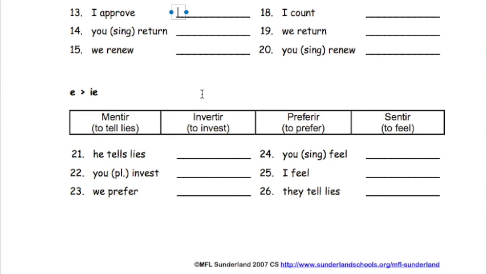E to IE, we've done those up there. So let's just do another one. He tells lies. He is not a good person. Él, to tell lies, mentir. We're going to go ahead and just write that word down. This is just my thought process. I'm going to take the ending off, but I'm going to add the ending for él, A. And then this E is going to become an IE, miente. Él miente. And that's basically what you're doing here.